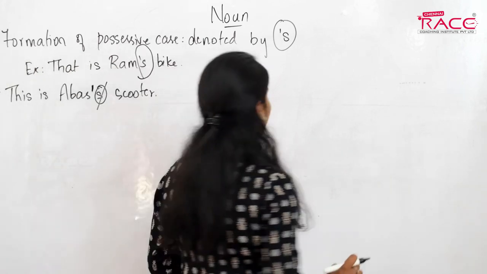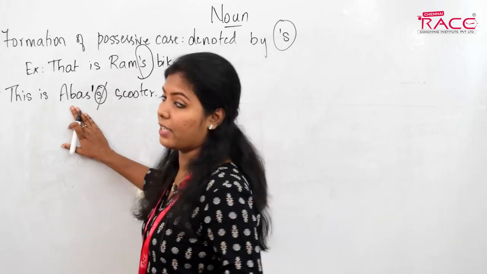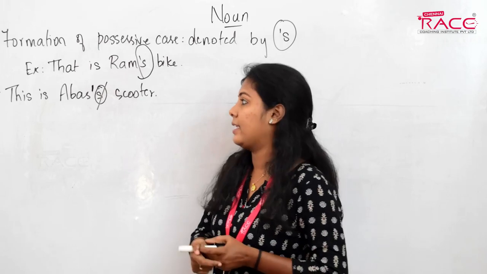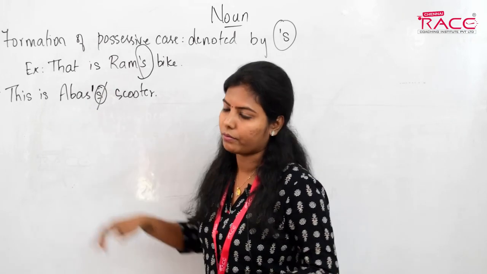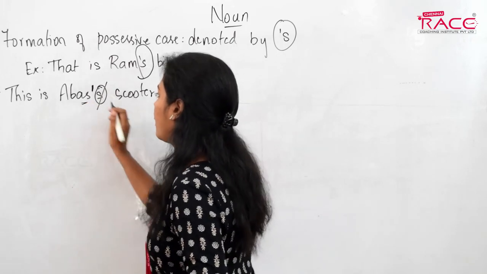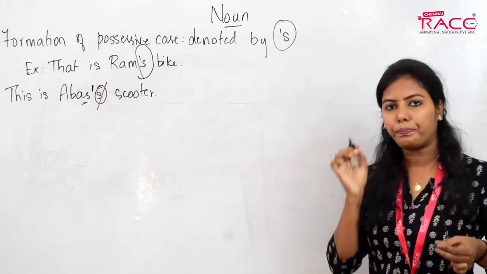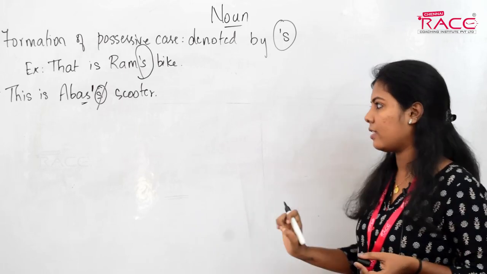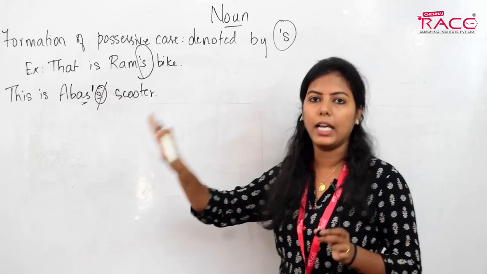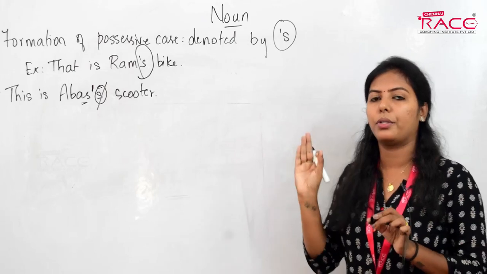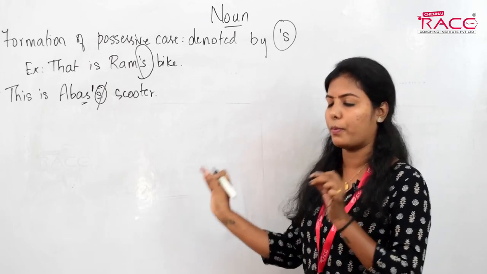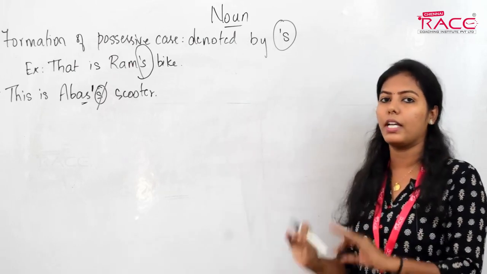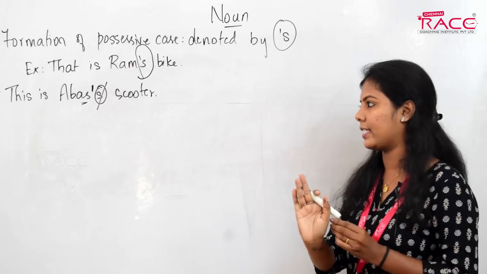Why? Because this noun, Abbas, is the name of a person, right? Abbas is ending with s. The rule is, when a noun ends with s, use only the apostrophe and not apostrophe s to denote ownership. To denote ownership or the possessive case, when a noun ends with s, use only the apostrophe and not apostrophe s. Hope you guys understood.